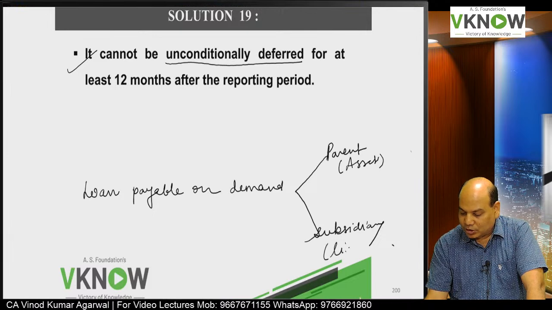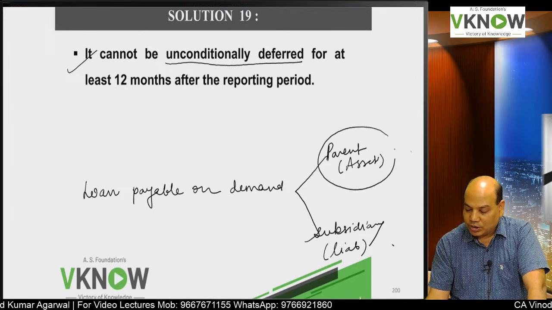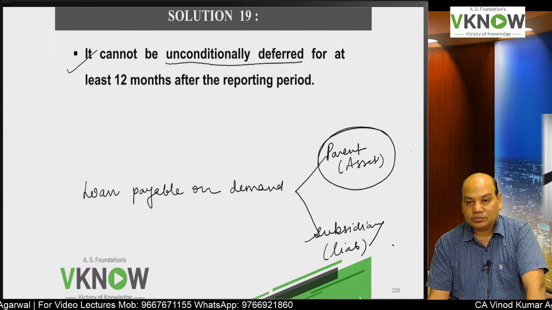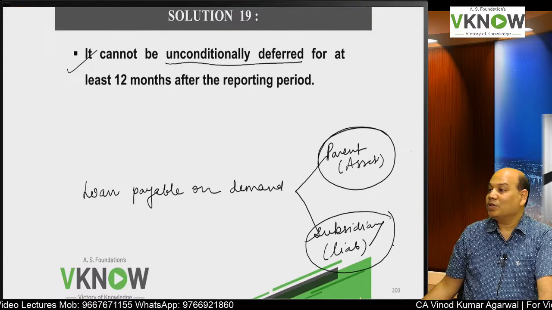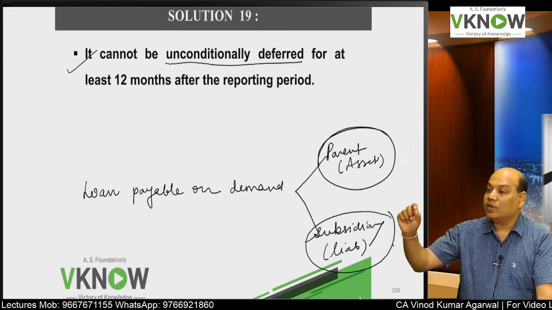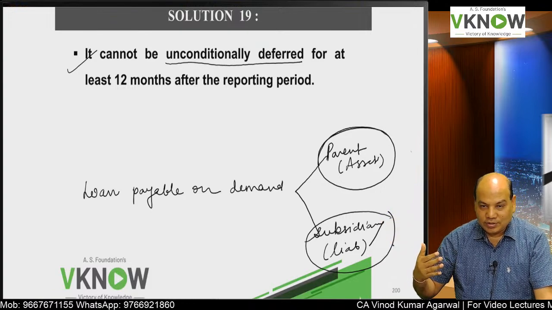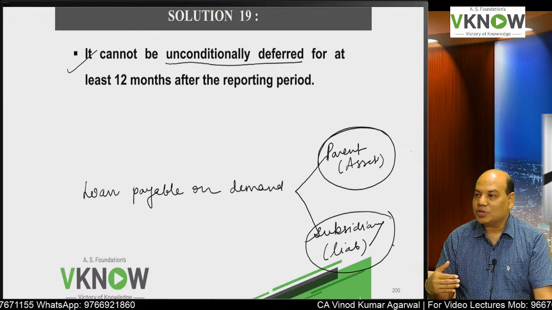In the subsidiary's book it is a liability. What was the answer we had discussed here? It depends on expectation. What will be the answer in case of subsidiary? Always current liability, because it is a loan payable on demand. Whenever the parent demands, the subsidiary will have to pay.